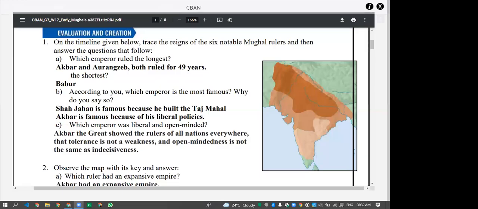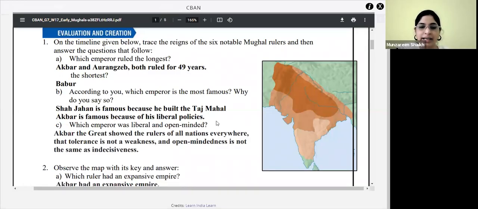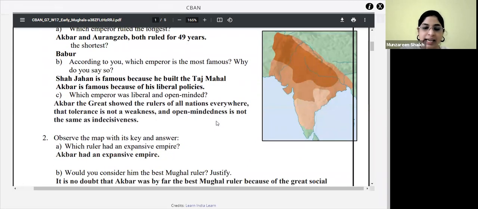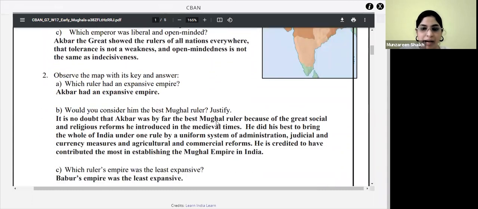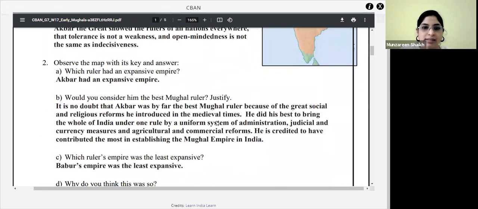So the first question, A, B, C, we had discussed yesterday. Let's go on to the second question. Observe the map with its key and answer. The map is given. You need to answer with the help of the map.